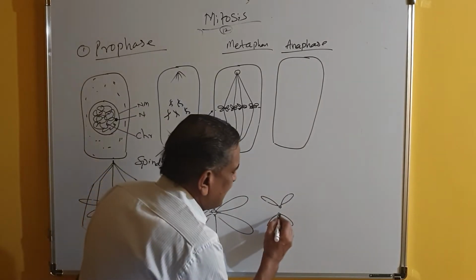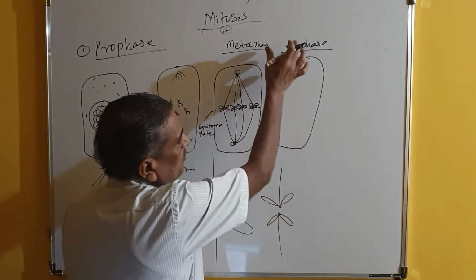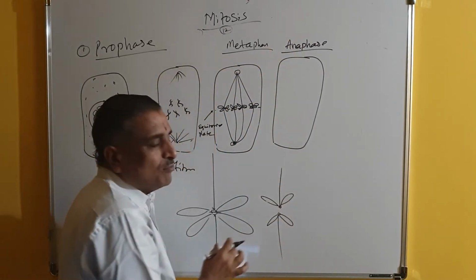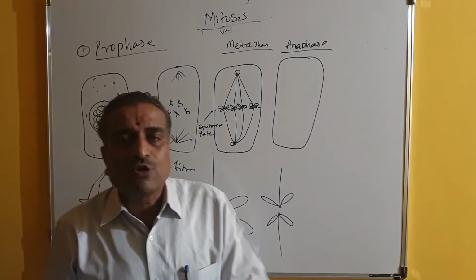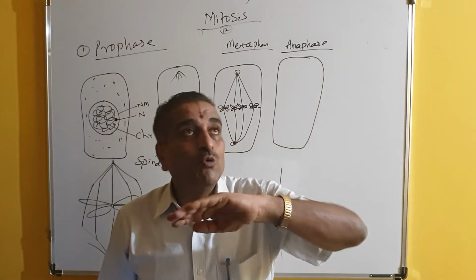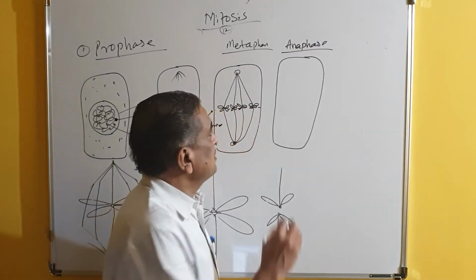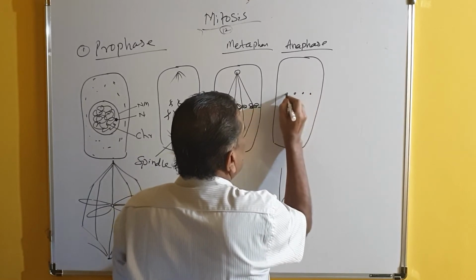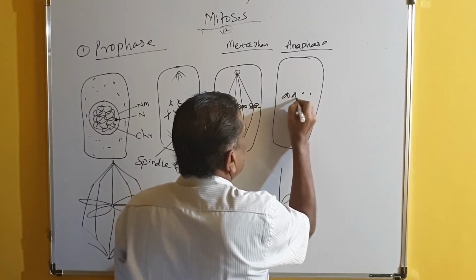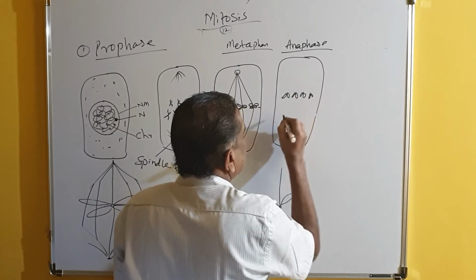And since they are attached by the spindle fiber, this chromatid will start moving towards this pole, and this will start moving towards the opposite pole. So if there are about 8 chromosomes, 8 chromatids are moving towards this pole, and 8 chromatids are moving towards the other pole. So I will just draw the diagram here. 1, 2, 3, 4.